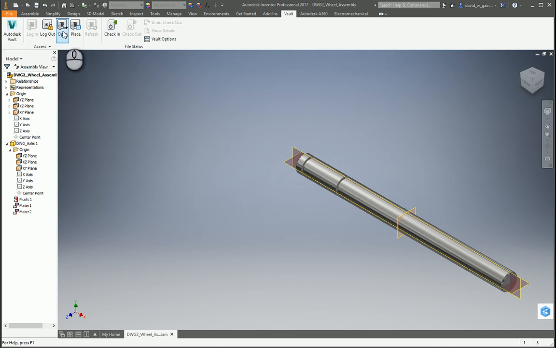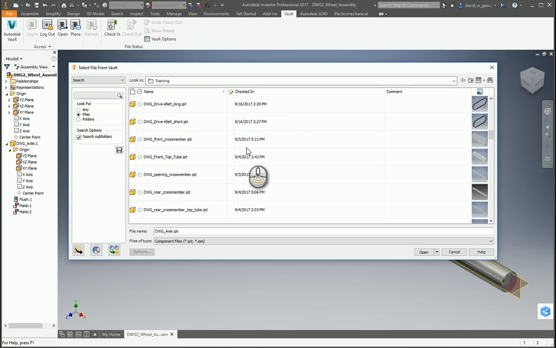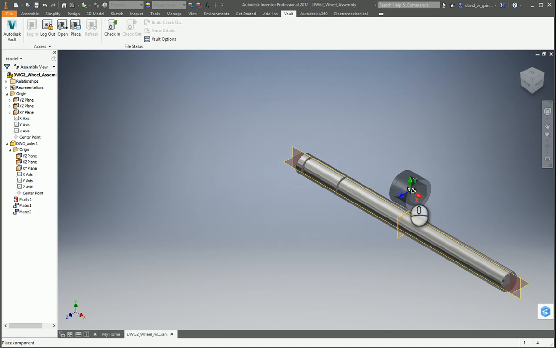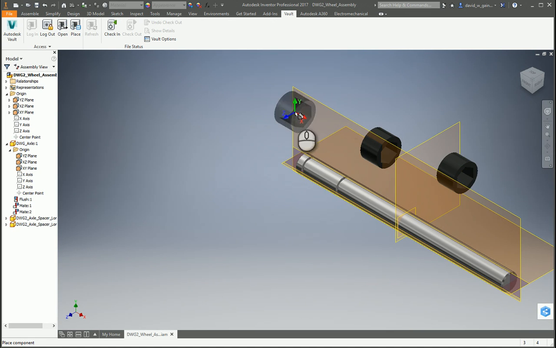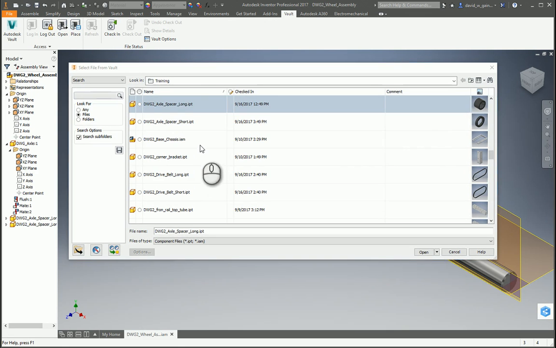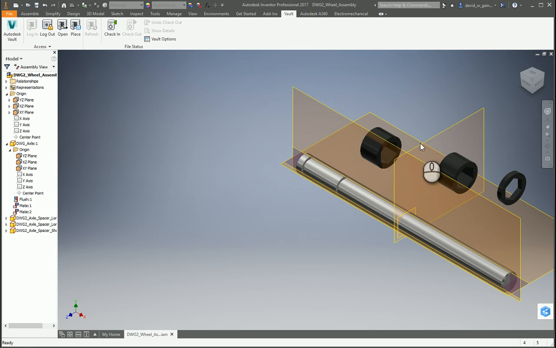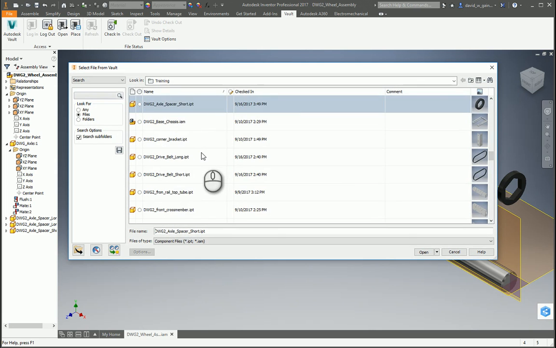We're going to place some parts. We're going to need some spacers, axle spacers. So let's take the long spacer. Let's put 2 of those in. Hit escape. I'm going to place a short spacer. Going to come in and place the wheel bearing.